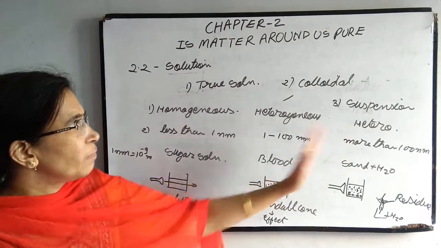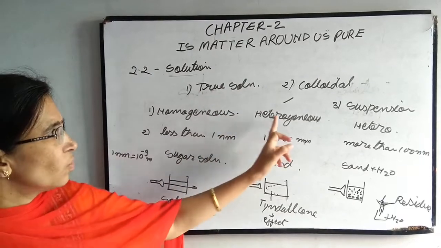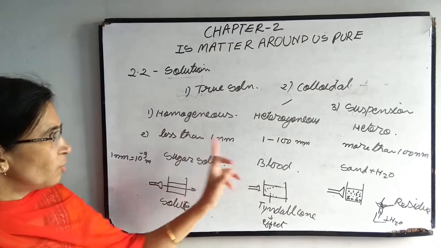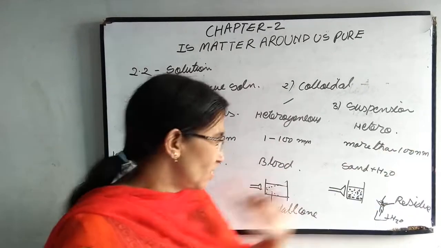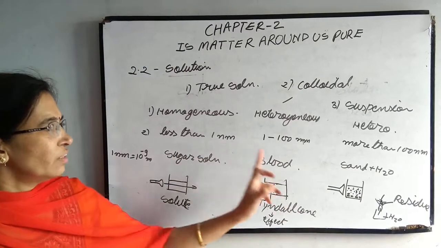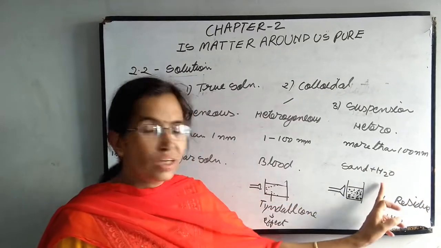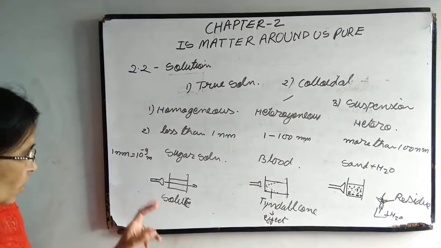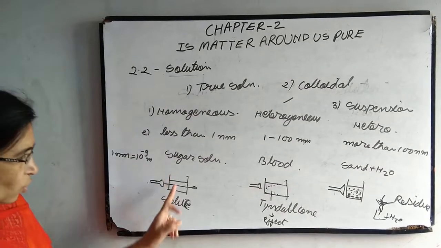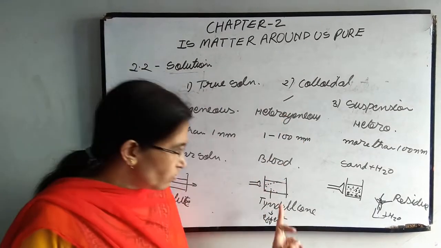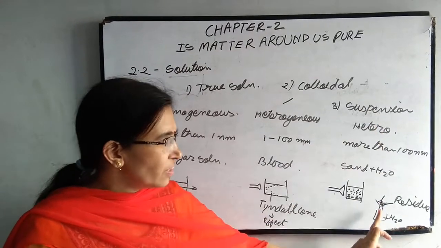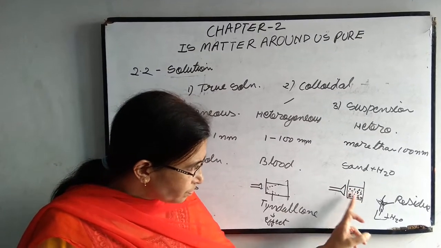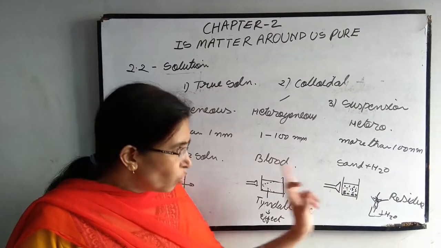So these are the three types of solution. True solutions are homogeneous, colloidal and suspension are heterogeneous. Then particle size less than 1 nanometer, 1 to 100 nanometer and more than 100 nanometer. Third, sugar solution here, blood and milk here, sand plus water, or you can take chalk powder and water in case of suspension. Then true solution cannot show Tyndall effect. Colloidal solution will show Tyndall effect, and suspension will show Tyndall effect only if the particles are moving inside the water.